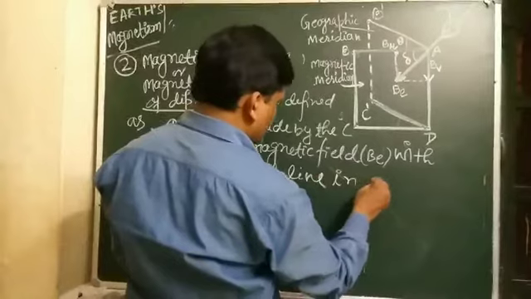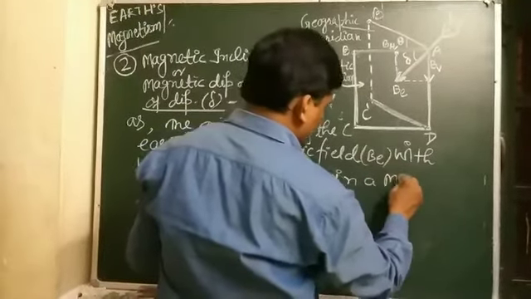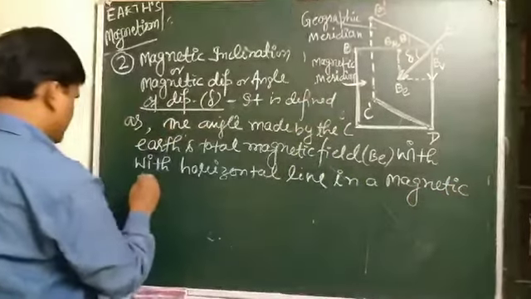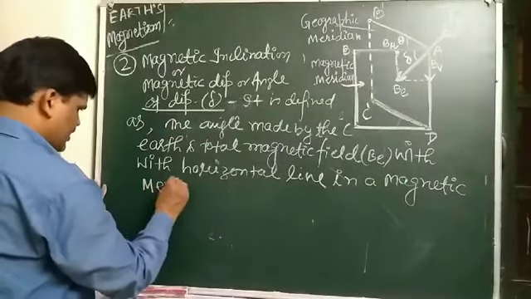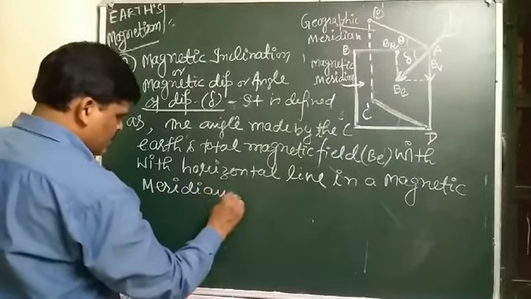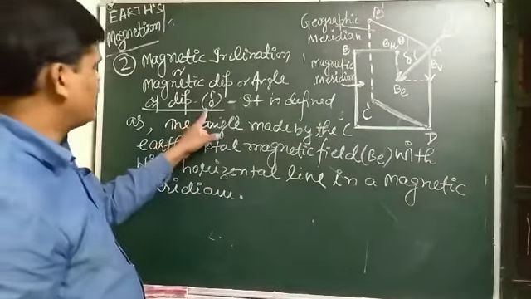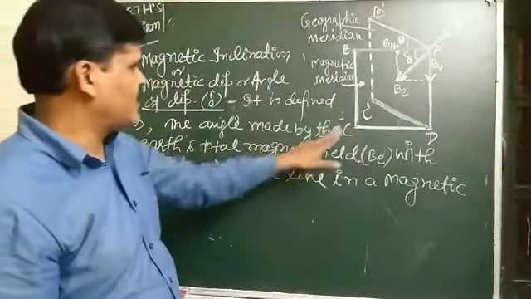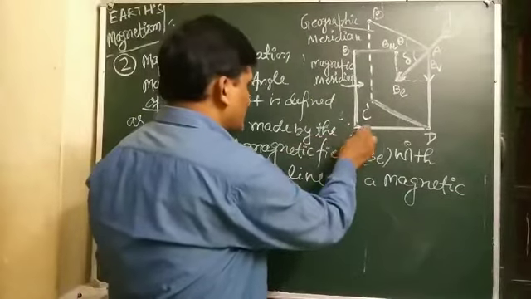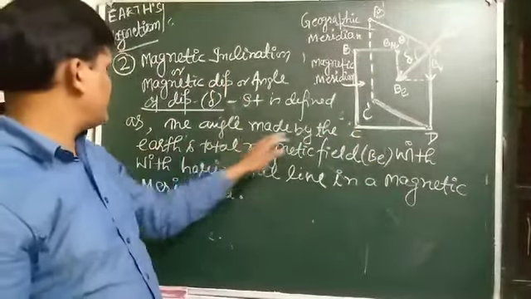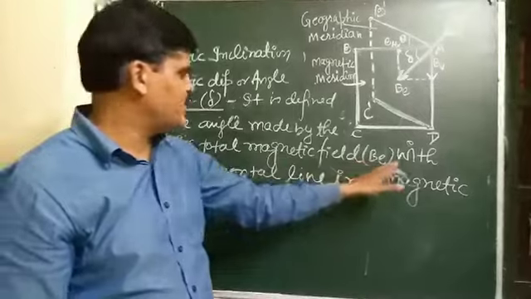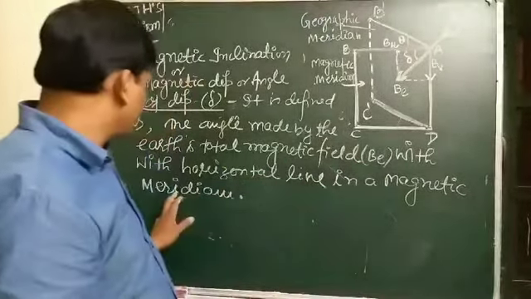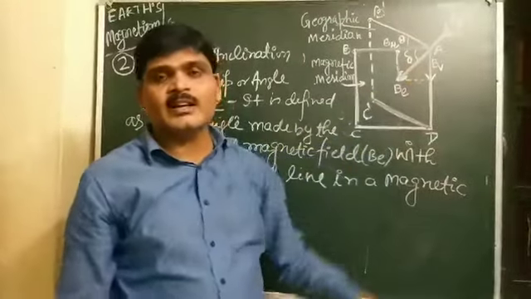In a magnetic meridian. And it is denoted by delta. This is known as angle of dip.